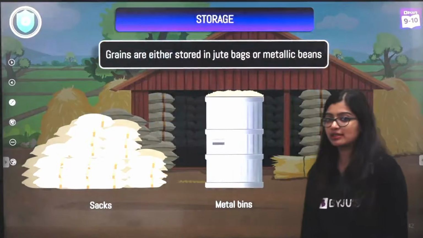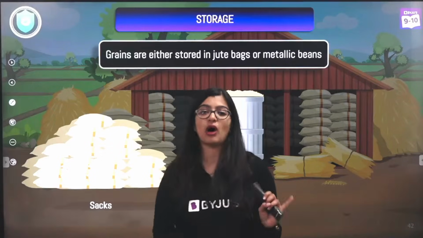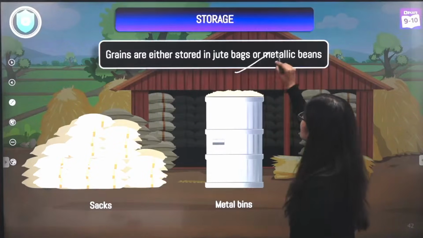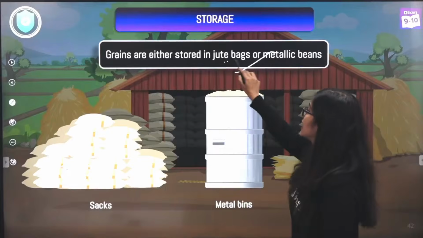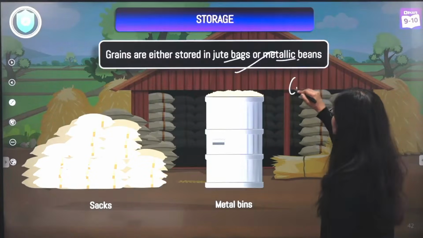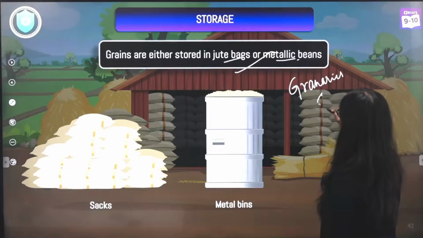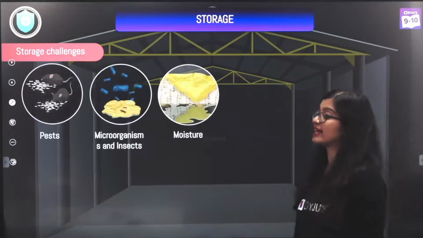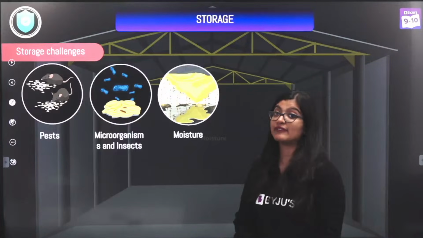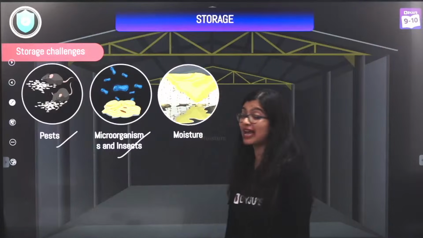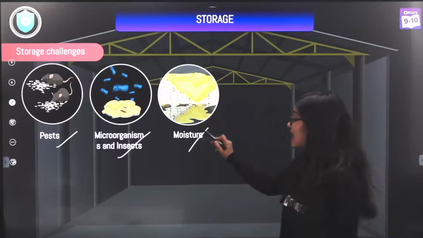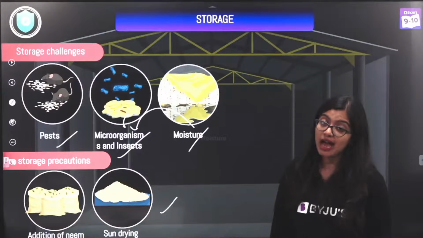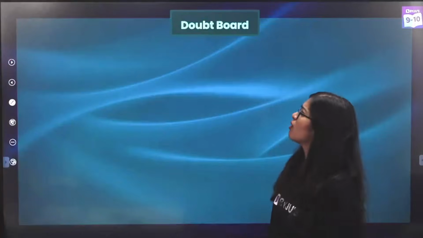And last but not the least, after we do all of this, say we've done everything, we get a good harvest. Now at the end of it, we need to store them. Storage can either be in jute bags or metallic bins, or on a large scale they can be stored in granaries and silos, right? But in storage also we face certain challenges. For example, when we store the grains, there could be pests or some microorganisms. And of course, if moisture is there, it will contribute to the growth of microbes. Which is why we need to make sure that we sun dry and add neem, getting rid of all of it.